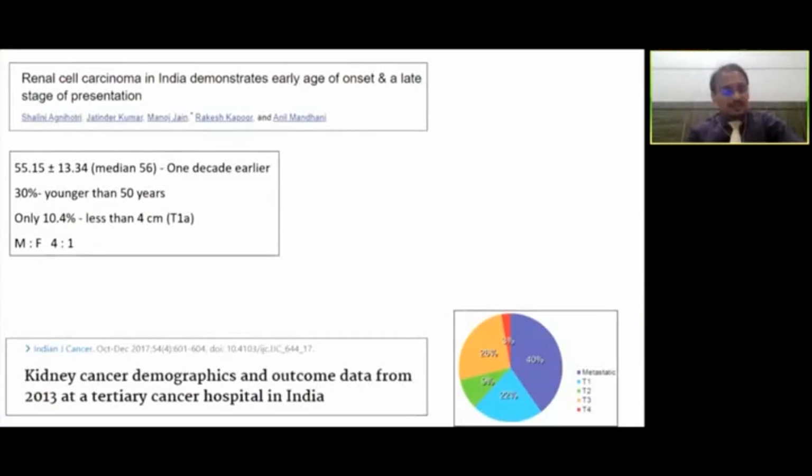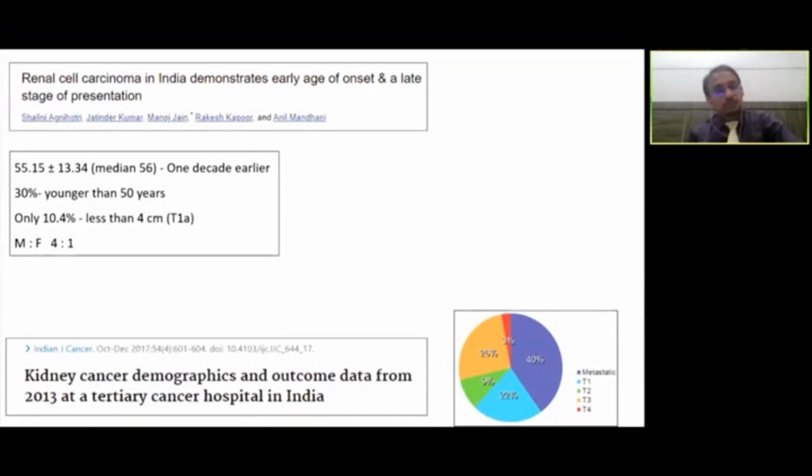Coming to the Indians, the data for the benefit of Indian trainees: we have a little earlier age of onset for this disease, nearly a decade earlier. So the median age stands at about 56. Unfortunately, 30% of the people are younger than 50 years, which is a harsh reality. And only 10% are diagnosed in T1A stage. The majority are diagnosed at a later juncture.